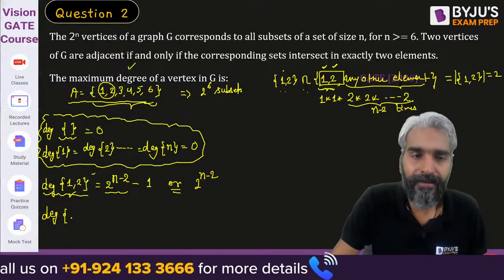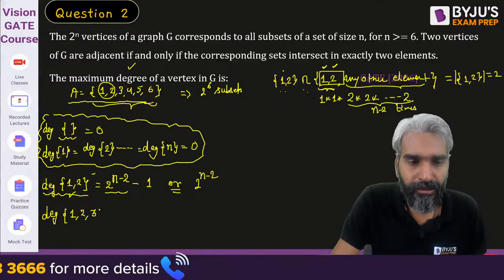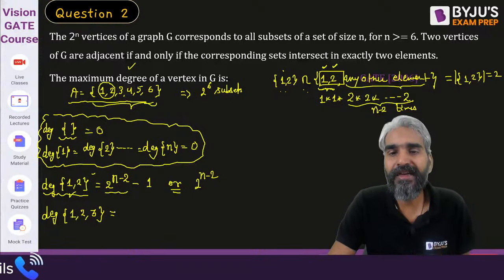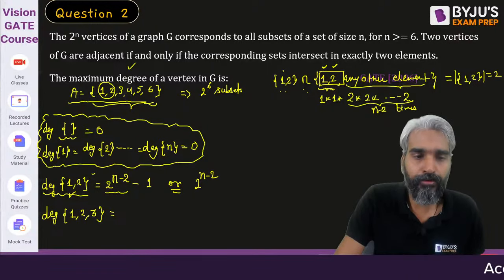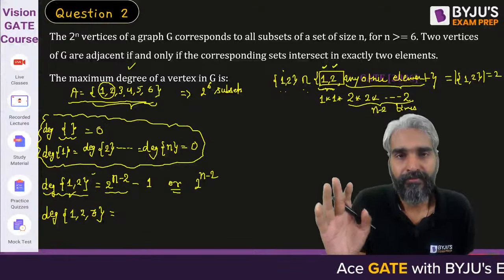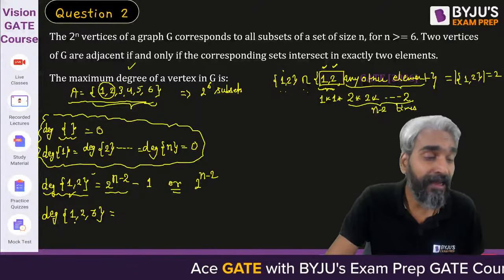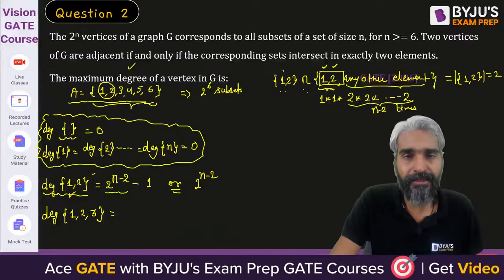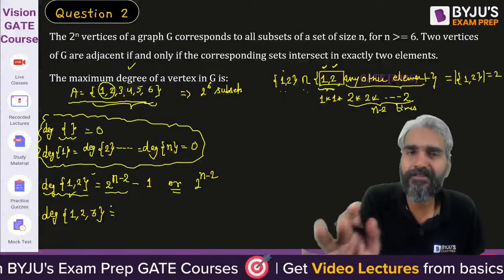Now if there is a vertex whose label consists of 3 elements 1, 2, 3, then what will be the degree? Please try to understand. If you want to ensure that {1, 2, 3} intersects with some other set in exactly two elements, then exactly two of these three elements should be present, and for the remaining n minus 3 elements there is no constraint.